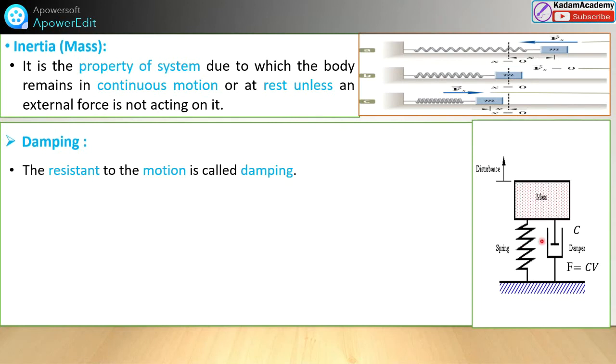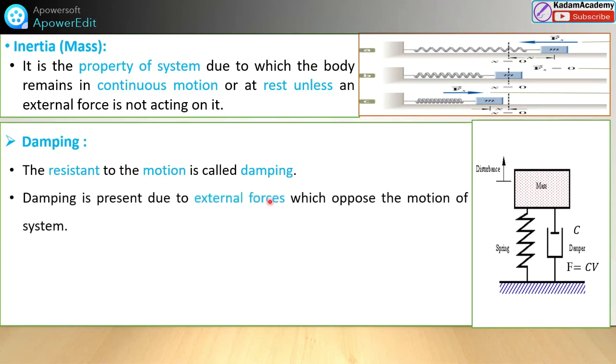If the damper is not there, the motion will continue continuously. There is no resistance, here also in the above diagram. And this damper gives resistance to the motion. It's called damping. There is an orifice type arrangement in this piston cylinder, and the oil will try to resist the motion.